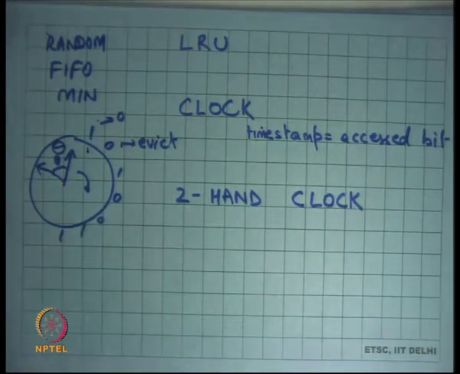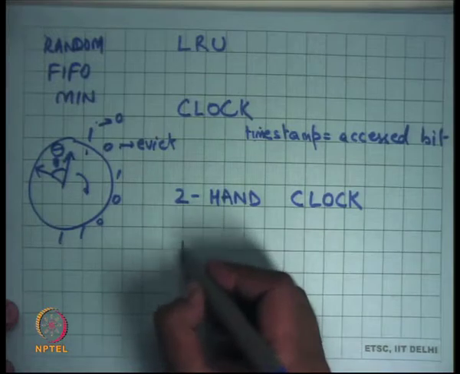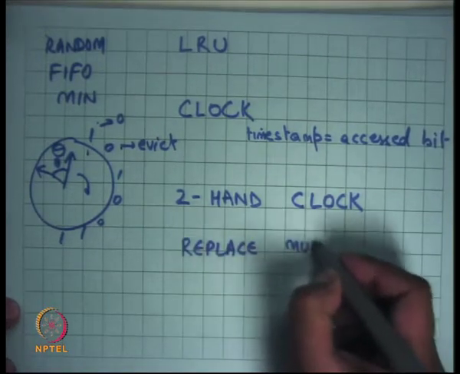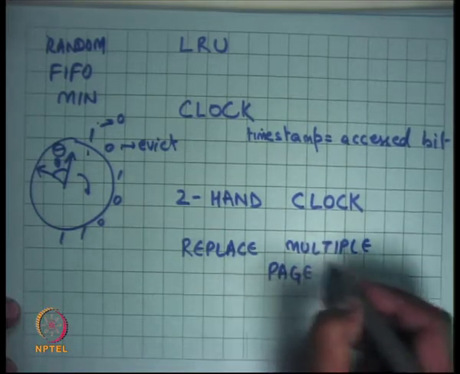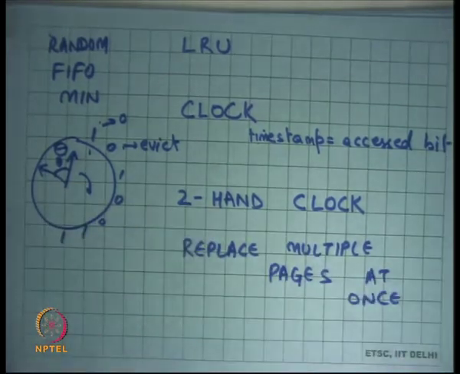Here are some more extensions to the clock algorithm that are usually used. One is to replace multiple pages at once. Each time you get a page fault, you are obliged to replace just one page. Instead of replacing one page, you may want to replace multiple pages at once, so that you'd save.